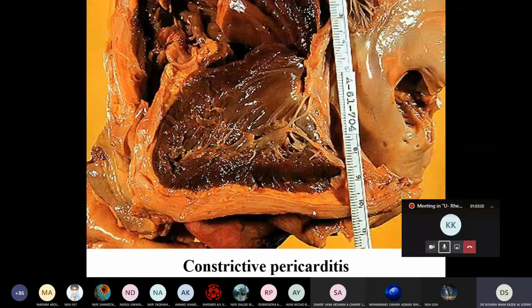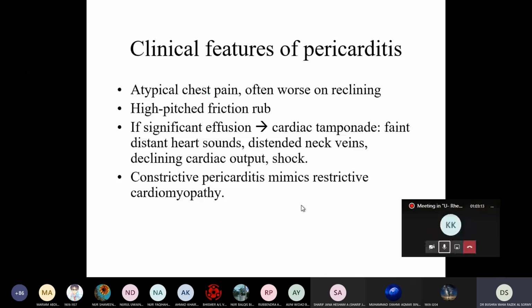Okay, can you see the pericardium is thickened? Look. So it is difficult for the heart to fill during diastole. Okay, what are the clinical features of pericarditis?